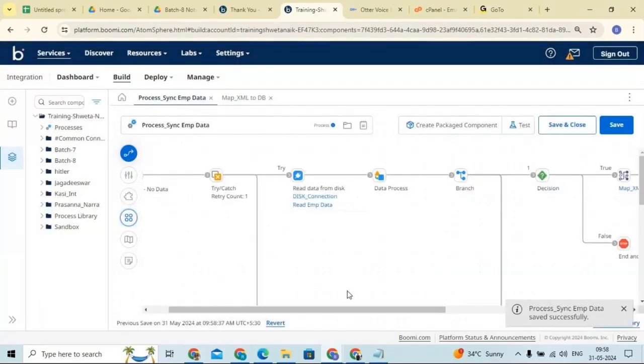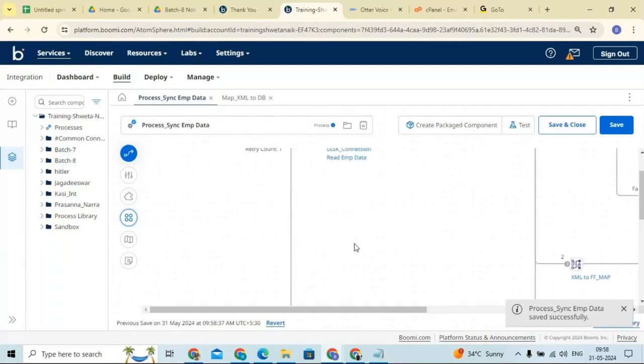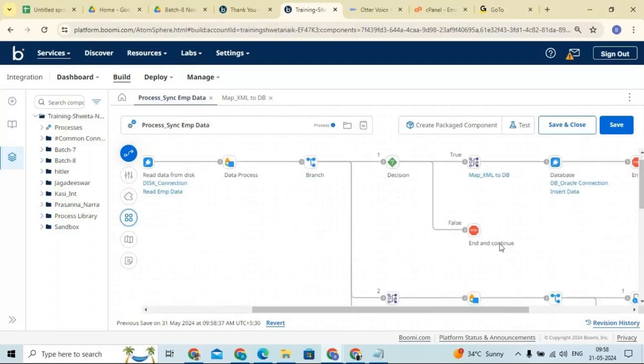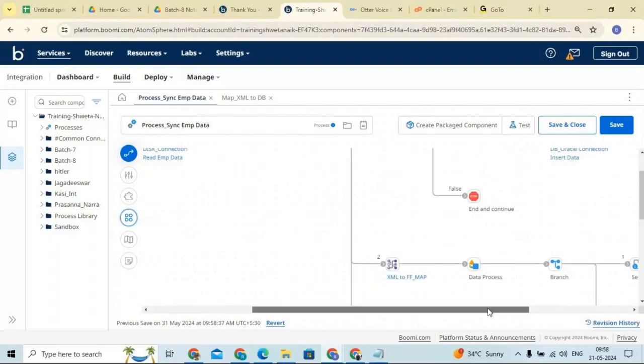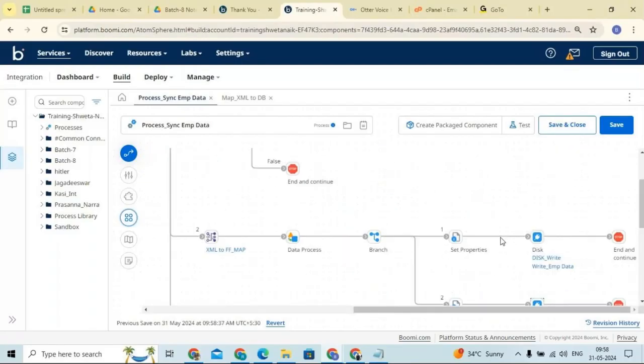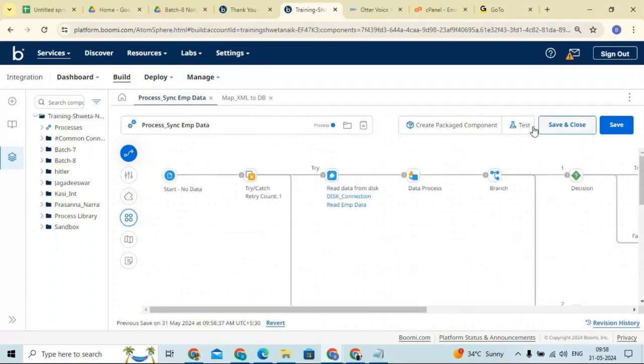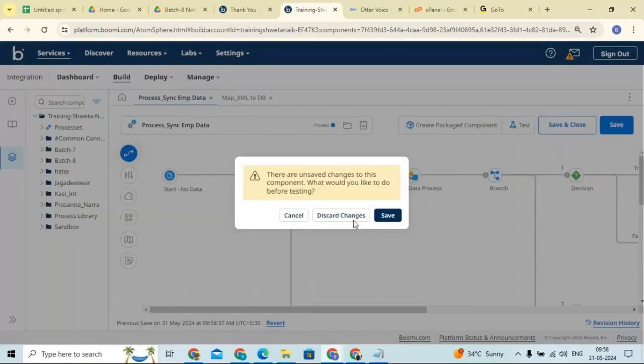Now you can see it is arranging the complete process in a proper manner so that I can understand it easily, one after one. So we can arrange like this. Now test it out.